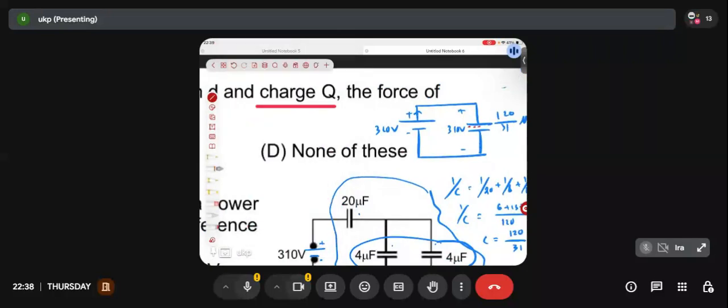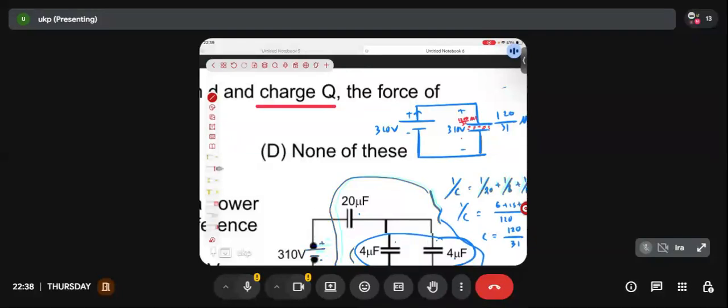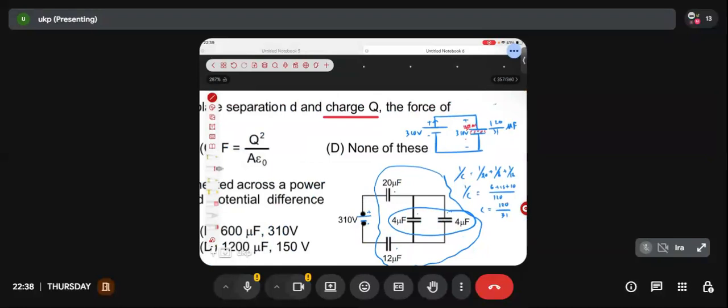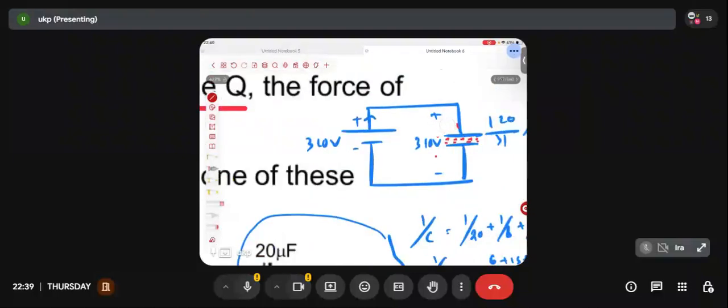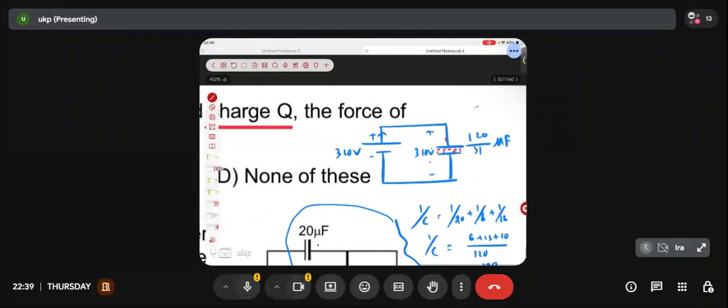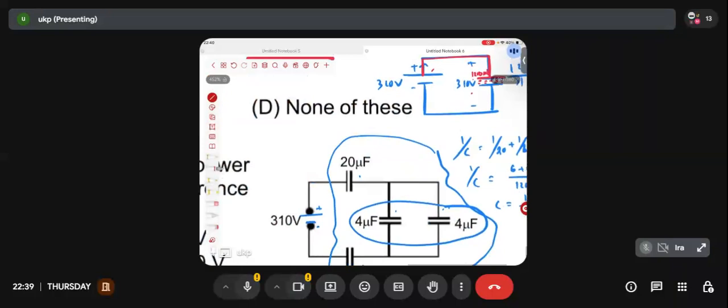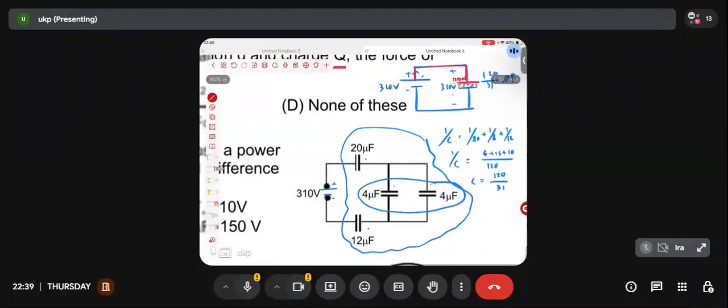That means the positively charged plate, how much charge will be present in that plate? 1200 by 31 microcoulomb. And the other one will be having minus 1200 by 31 microcoulomb. Seriously, no. That's what your calculation tells you. So then why are you saying yes and yes? So I'll be getting 1200 microcoulomb, right? So this particular plate is directly connected to the positive terminal of the battery. So this 1200 microcoulomb is directly coming from the positive terminal of the battery. Yes or no? Clear? So let's come back to this figure.